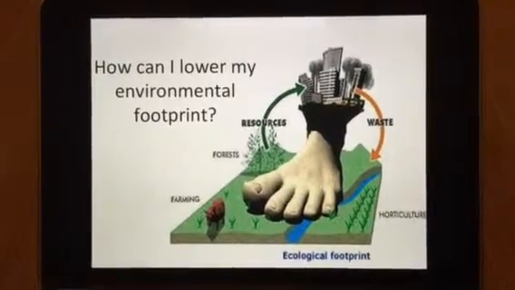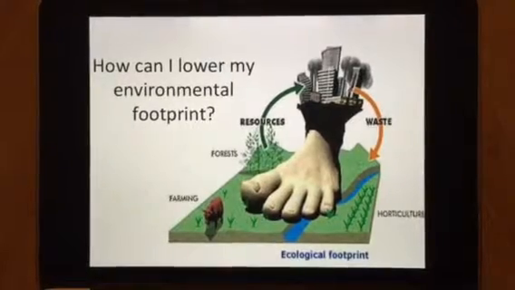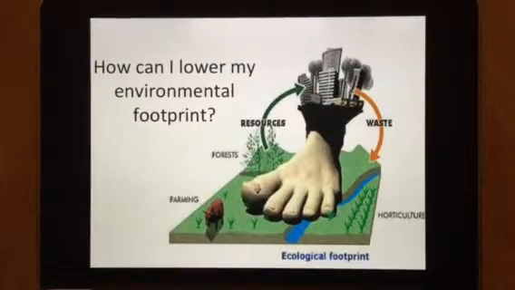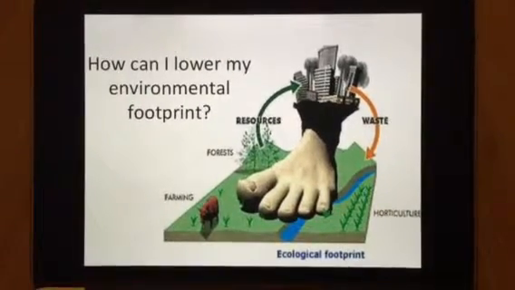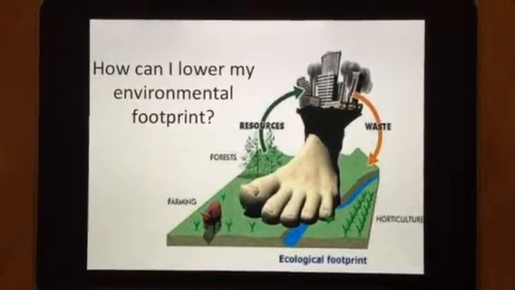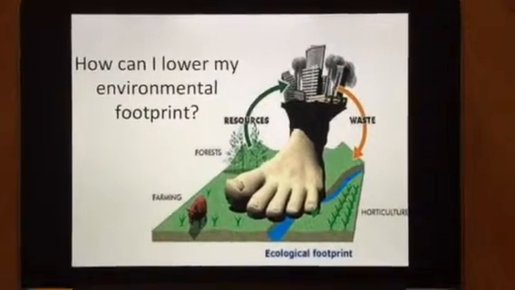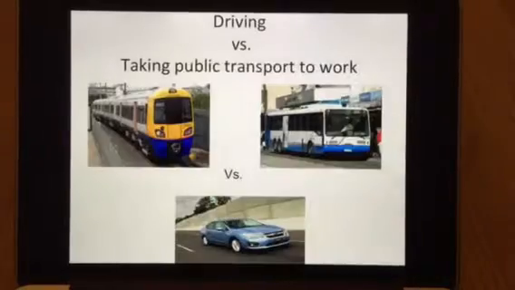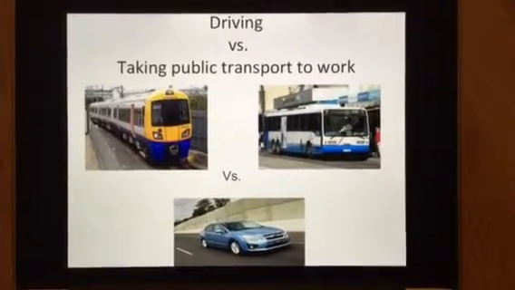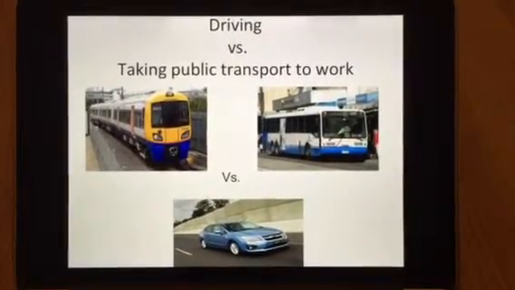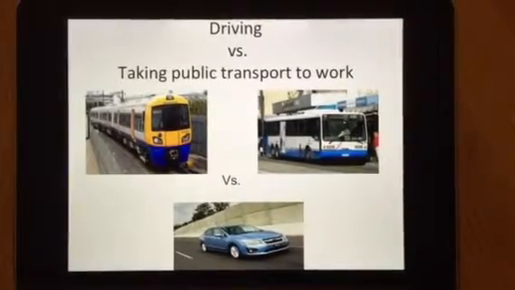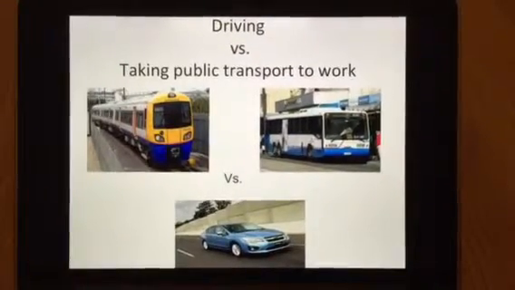For example, by using solar panels, using recycled materials, saving water by installing water tanks, and using reusable bags instead of plastic bags. In this presentation, we will be learning about the impacts of driving to work versus taking public transport to work.